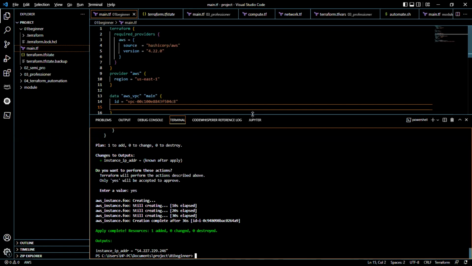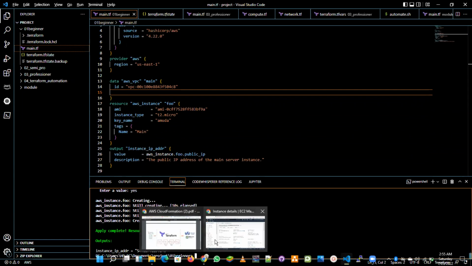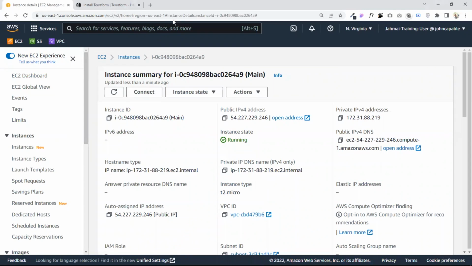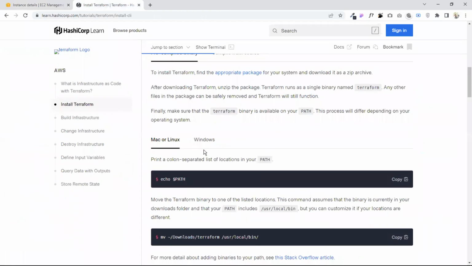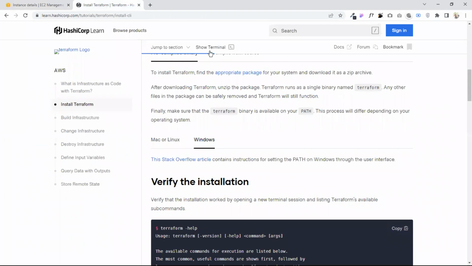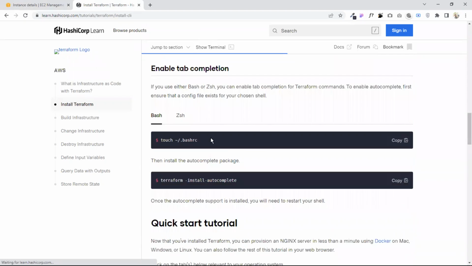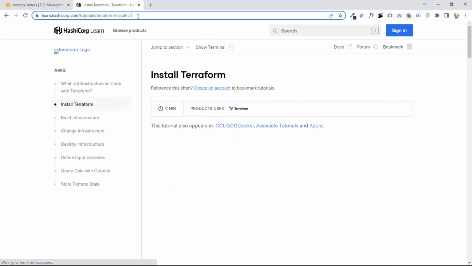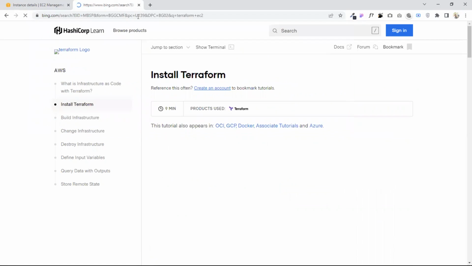Now, how do you get the syntax for this? How do we know this is actually what we want? You can find this in the Terraform registry. So let me show you something. If you want to install Terraform, what you just need to do is install Terraform, then you can come here. You see, on Linux or on Windows, you can run it in terminals and stuff like that. So you can run this on your terminal. Then you just search Terraform EC2. It's going to take you to the registry. They have their own registry.